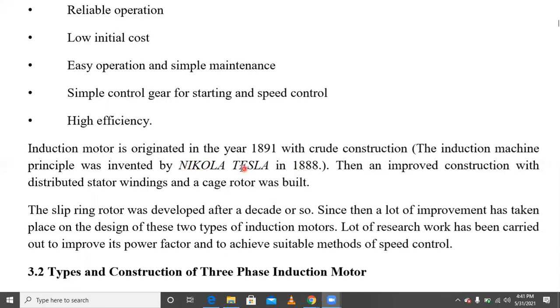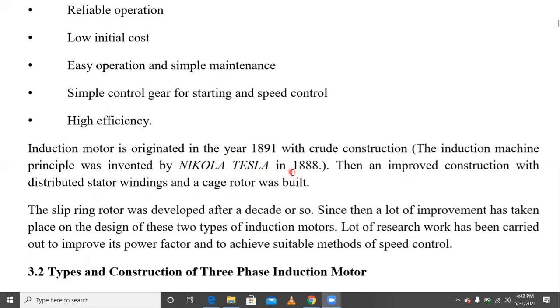Nikola Tesla is one of the scientists who developed this induction motor principle. Then an improved construction with a distributed stator winding and a keyed rotor was built.